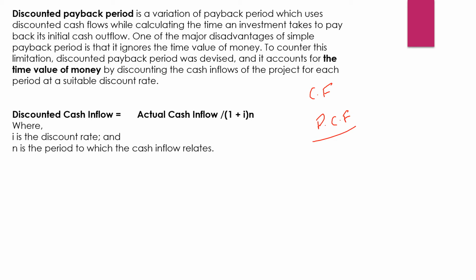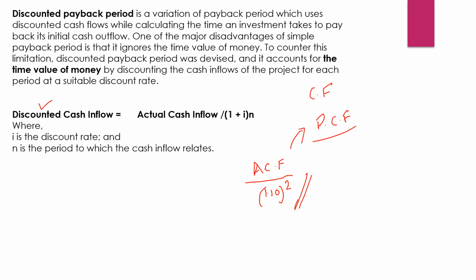For finding out the discounted cash flow, or the present value of the cash flow, we divide the actual cash flow which is given to us by the present value factor. Whatever rate is given to us, say it is 10%, so it will be 1.10 to the power of the years. If it is 2, then we will put 2 here, right? So this way we will be finding out the present value of the cash flows.